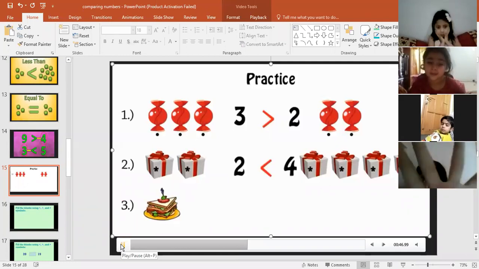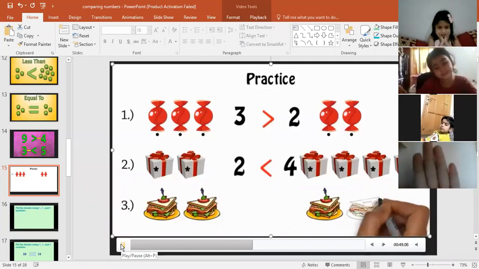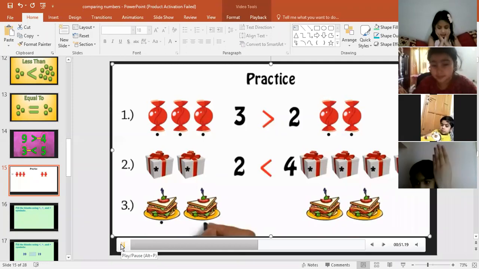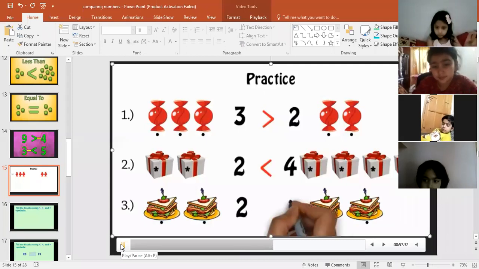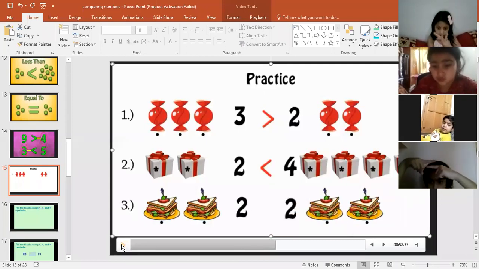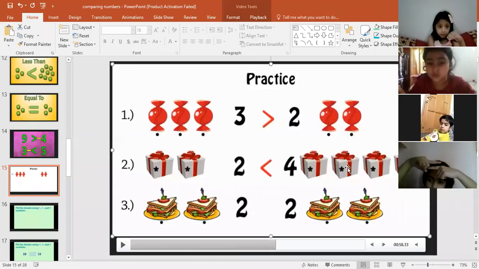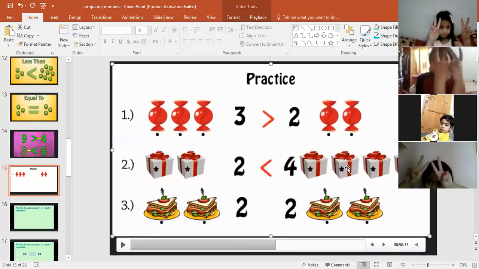Number 3. Here are 2 plates of sandwiches. 1, 2. And here are 1, 2. Again 2. So now what will happen? There are 2 plates and there are also 2 plates of sandwiches. So 2 and 2. Now which is the greater number? Oh, very good. Who is giving the right answer? Yes, with the fingers. Very good. Well done.